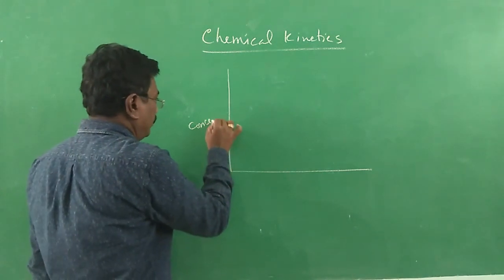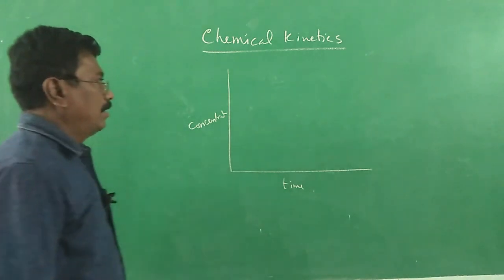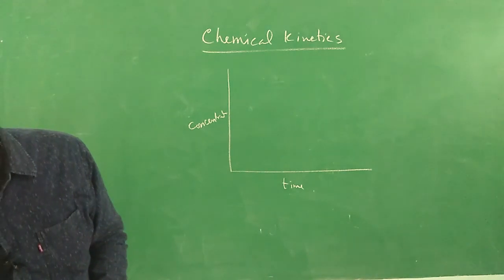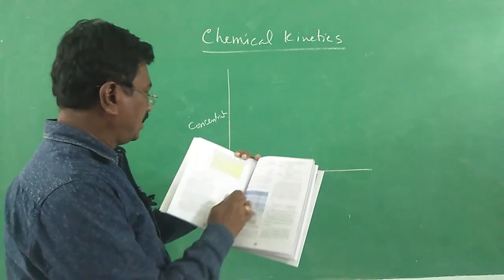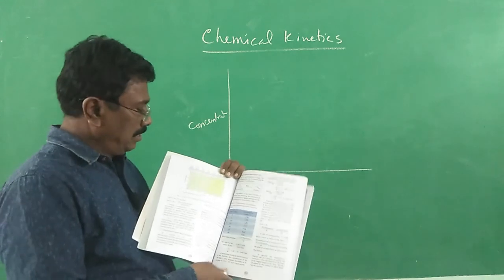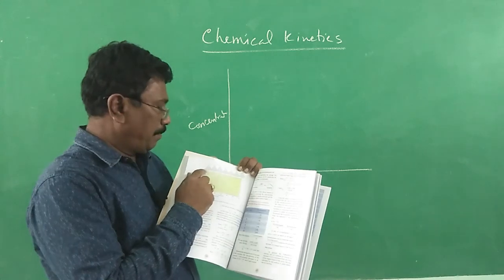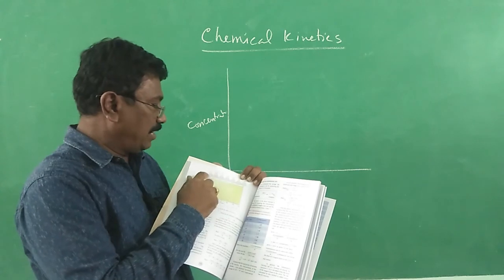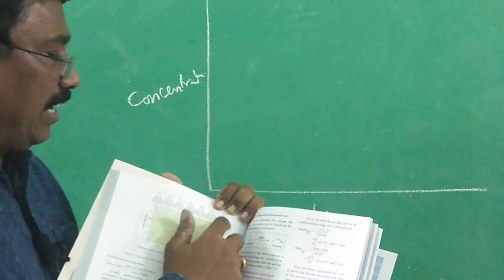Concentration against time. Let me show what is given in your book. This is the graph found on page number 206. They have drawn a graph. If you look at the conical flask given here, there are so many particles colored red here and all green here.